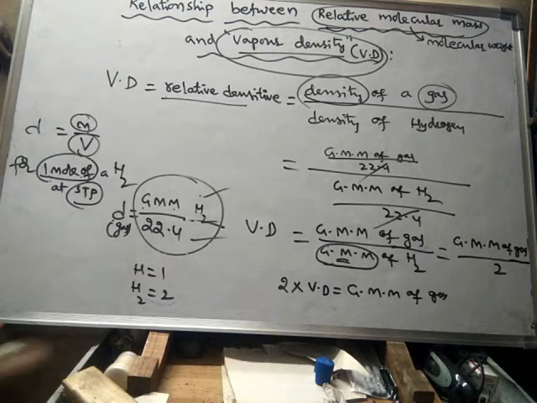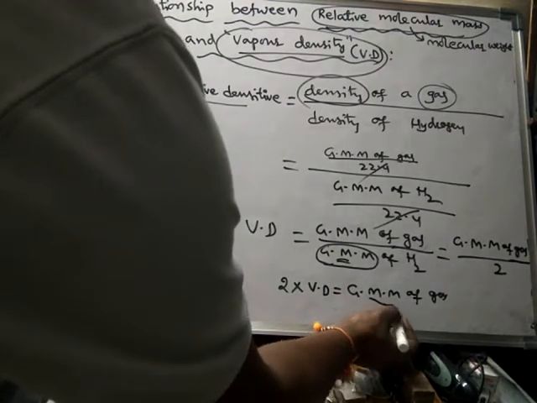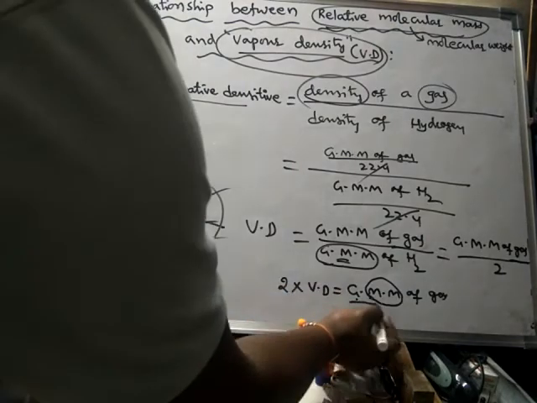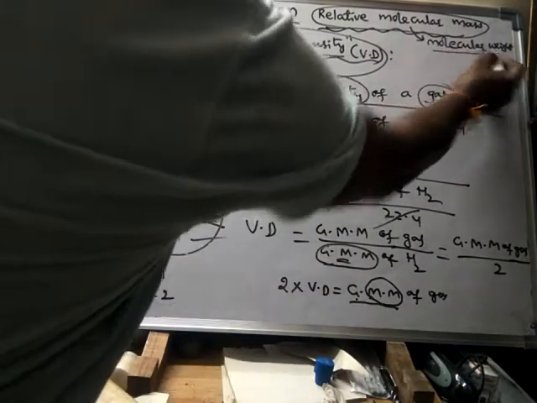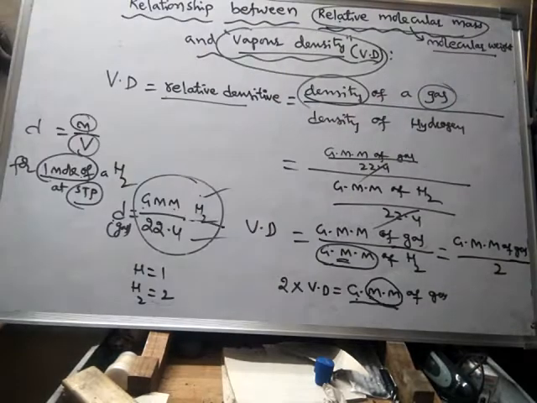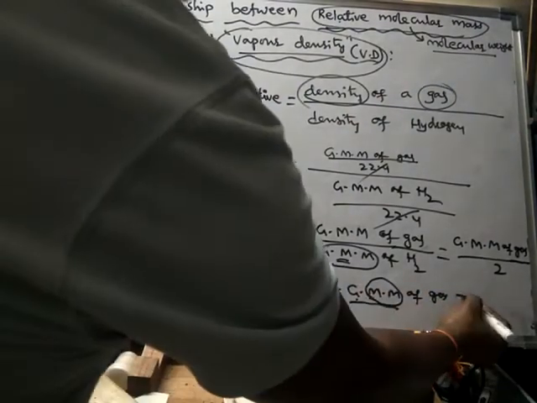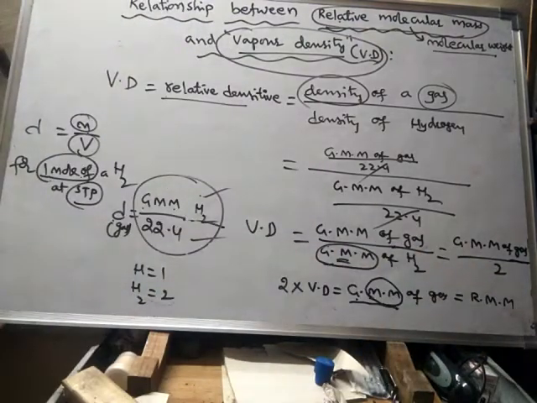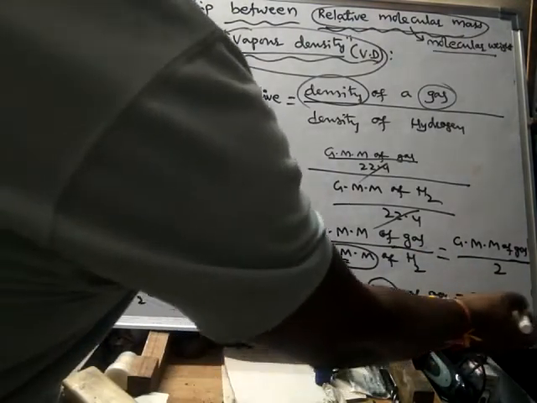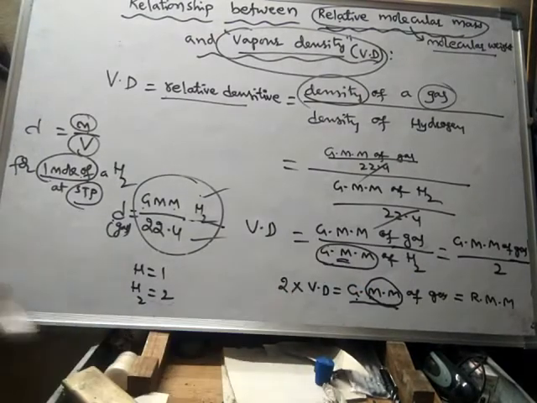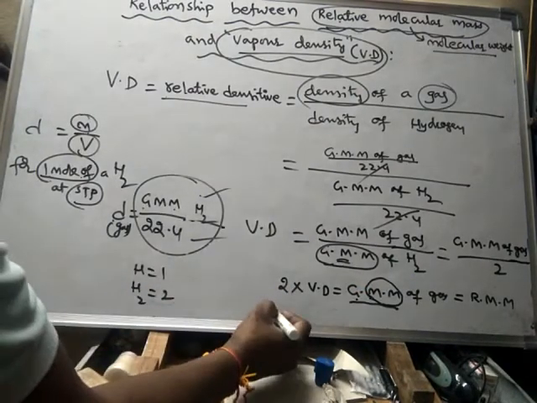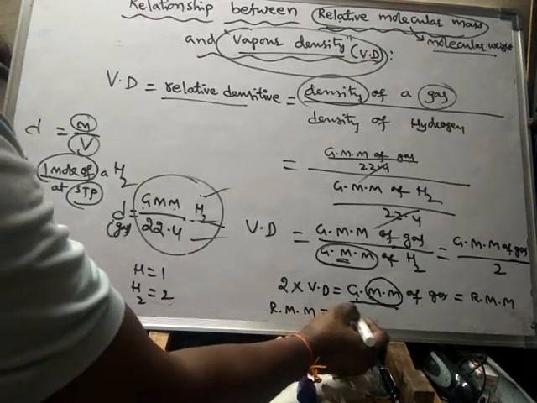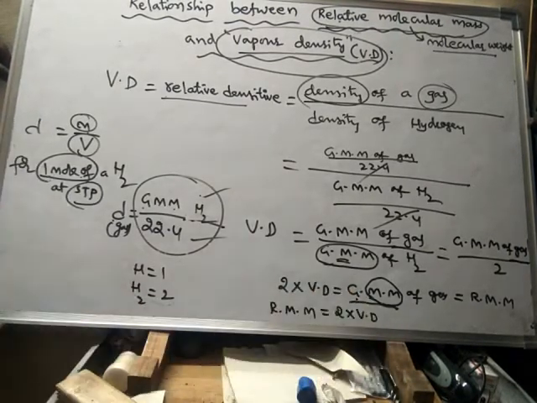Okay, if molecular mass is expressed in grams, then it is said to be gram molecular mass. See, molecular mass is nothing but relative molecular mass. So the relative molecular mass of a gas is equal to 2 into vapor density.